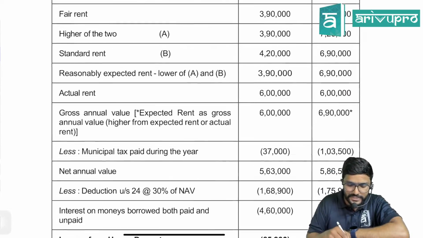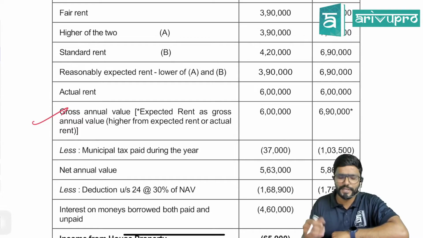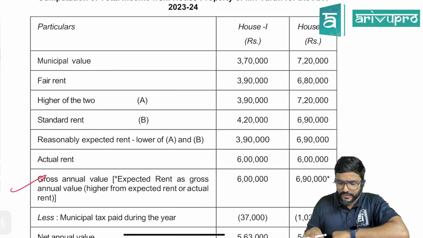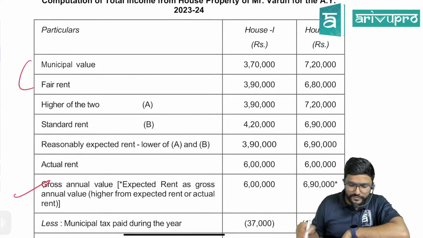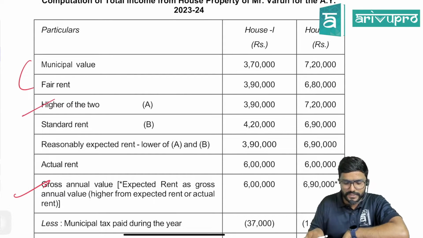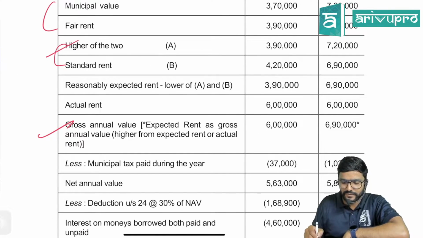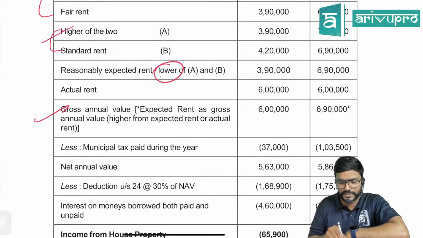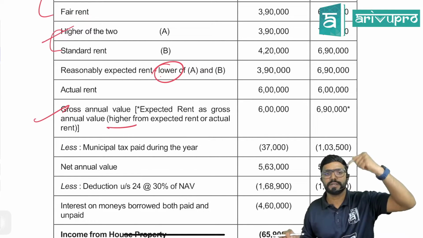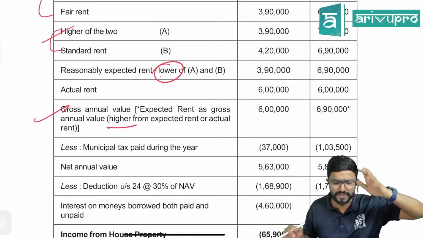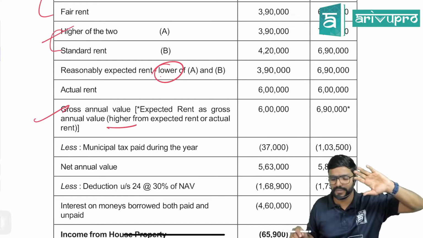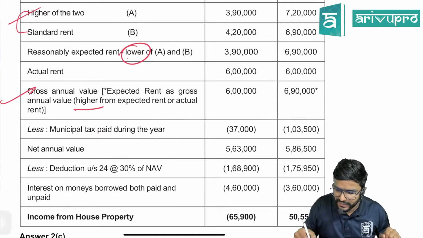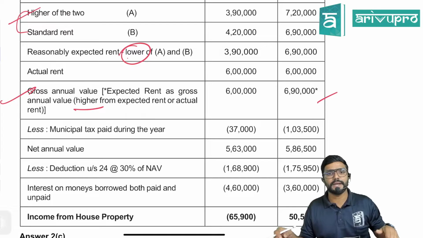First, we have to derive gross annual value. You can do this by way of a working note also, separately. First, we will compare municipal value with fair rent. We will take whichever is higher. Then we will compare that with standard rent and take whichever is lower. Then we will compare that with actual rent and take whichever is higher, guys. That is, actual rent compared with the reasonable rent or expected rent, we call it. Clear? Yes. So GAV we are getting 6 lakh and 6 lakh 90.